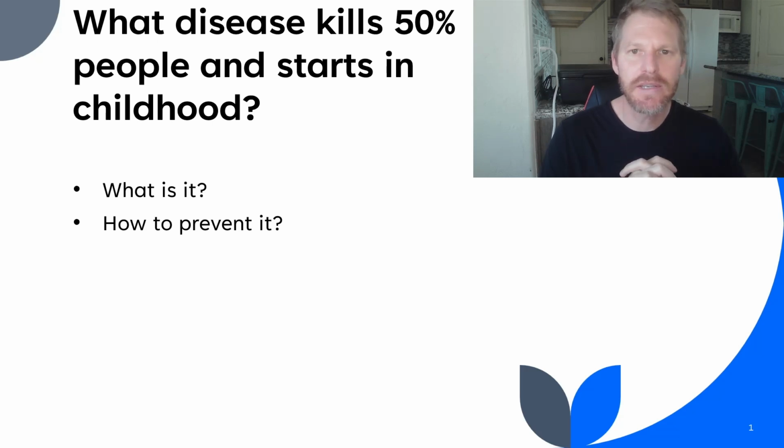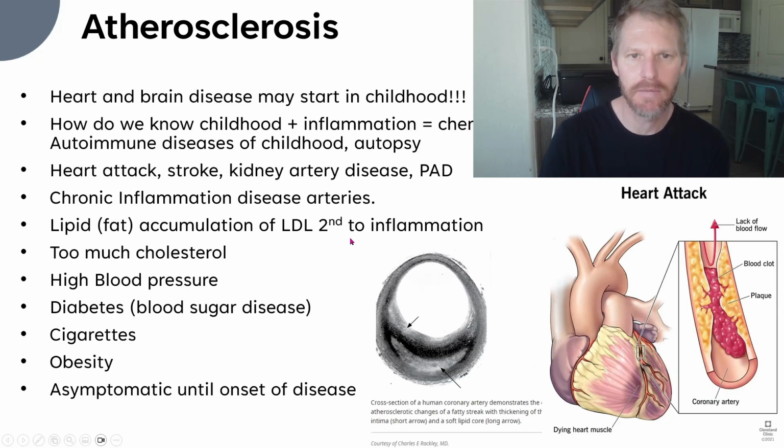The question is, what disease kills 50% of people and starts in childhood? So what disease is this, and how do we prevent it? That's what we're going to cover. The answer is atherosclerosis, which essentially is plaque formation in the arteries.